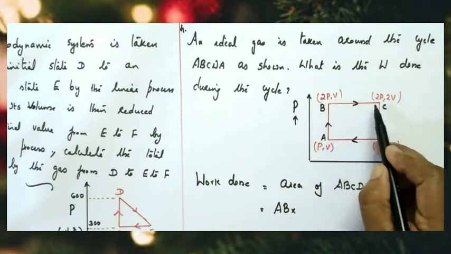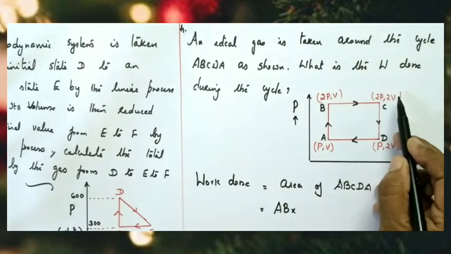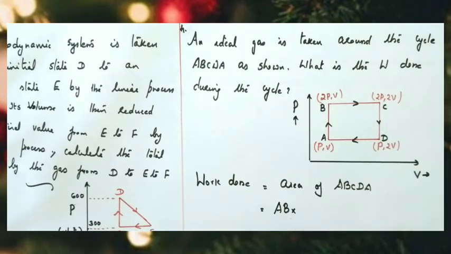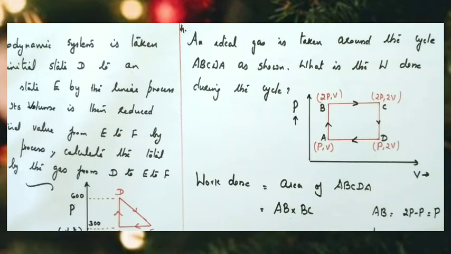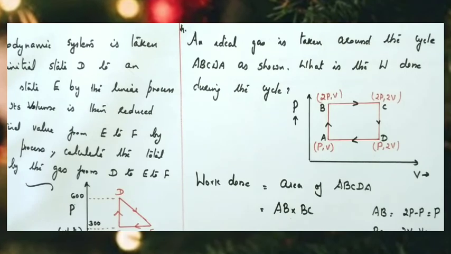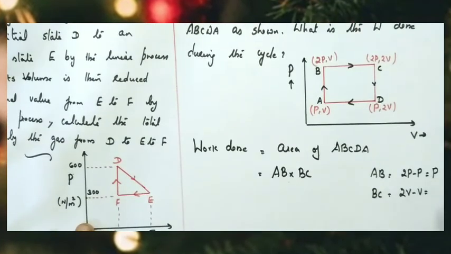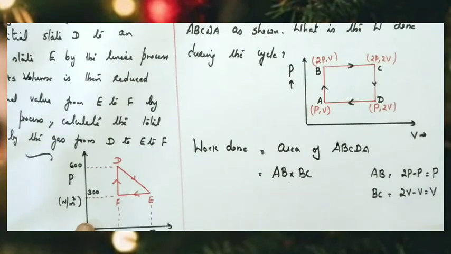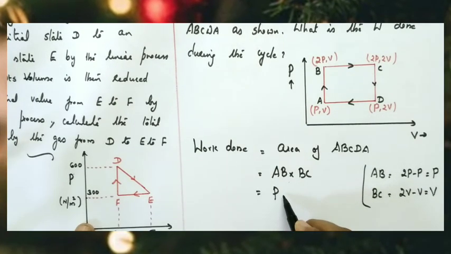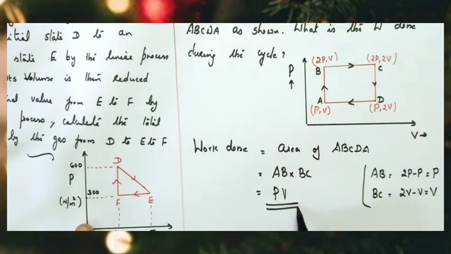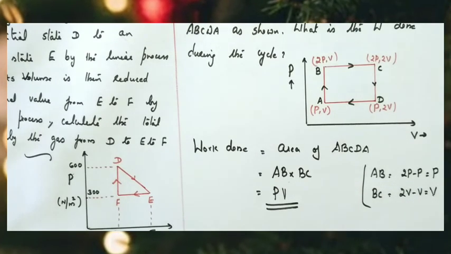So BC is equal to 2V minus V, which is equal to V. So AB equals P, BC equals V. So work done is equal to PV. Okay.